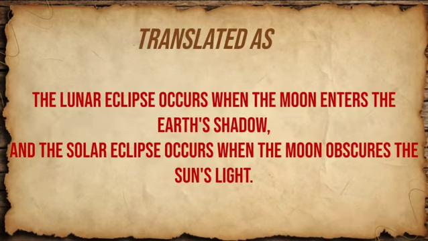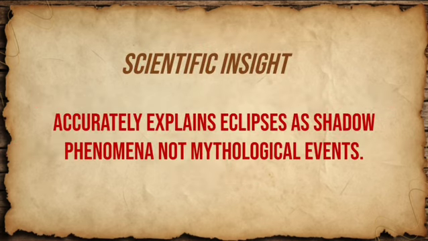This shlok translates as: the lunar eclipse occurs when the moon enters the Earth's shadow, and the solar eclipse occurs when the moon obscures the sun's light. At a time when people believed eclipses were caused by the demons Rahu and Ketu, Aryabhata gave the correct scientific explanation. A lunar eclipse happens when the moon enters Earth's shadow, and a solar eclipse occurs when the moon blocks the sun's light. No superstition, just pure science.